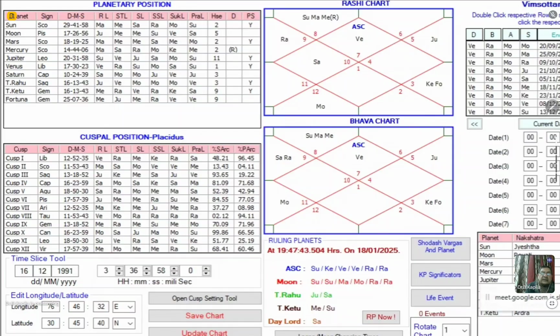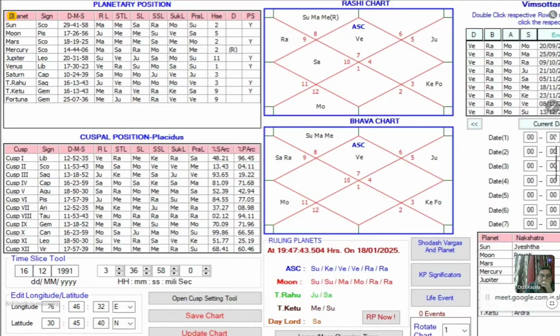Now, the gentleman later reported to me that his parents fixed the marriage in January, but it was preponed and his marriage took place in the first week of December 2024.